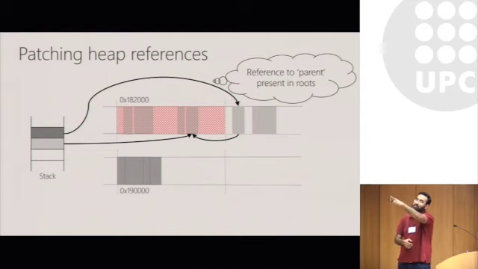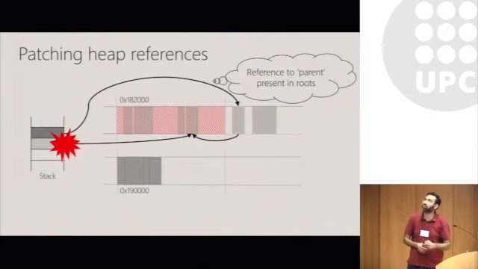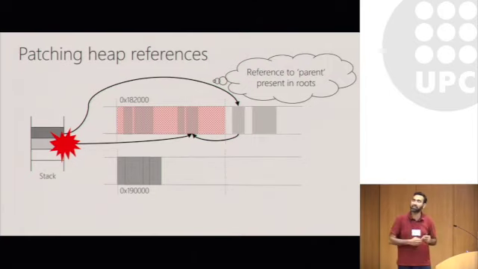Now, when an object on the stack is dereferenced, the pointer to a parent still exists on the heap. In that case, we simply do a shallow scan starting from the roots, go one level deep into the heap, and try and find invalid references and patch all of them. This is a very shallow scan, doesn't involve full tracing, but is able to patch references that are generated from the heap so that the next time you use the same parent object to load a reference onto the stack, it doesn't cause an exception anymore.